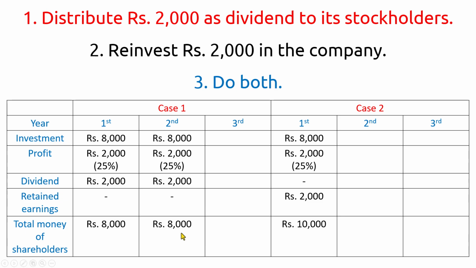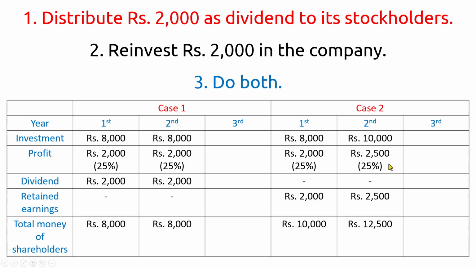Alright. Now, in case 2, 10,000 rupees is now the investment because last year's profit was reinvested to produce more goods. Correct? So in the second year, 25% of this, which is 2,500 rupees, is the new profit.